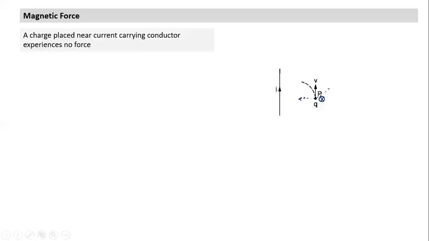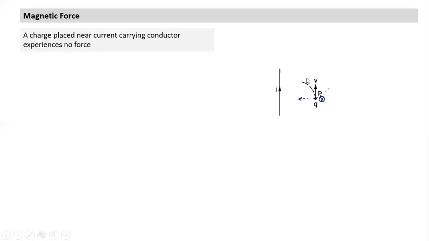So we understand 3-4 things here, and all of them can be easily captured in the form of a mathematical expression. That's why we have dot product and cross product, which make things more concise and precise and easy to understand once we know the properties of dot and cross product. So we noticed here, yes, the force acts only on a moving charged particle. When the angle between velocity and magnetic field is 0 or 180, force is 0. And force was found to be maximum when the angle was 90 degrees, and force was perpendicular to velocity.